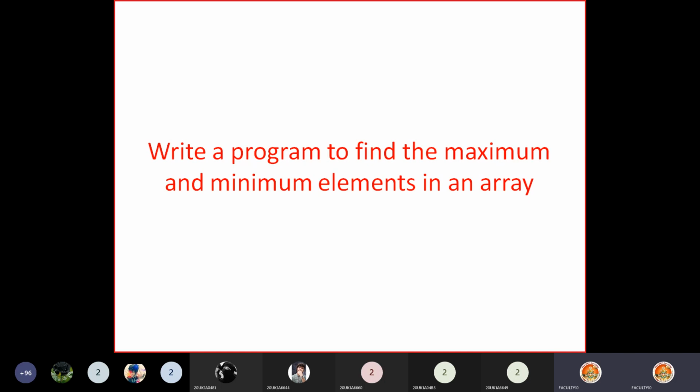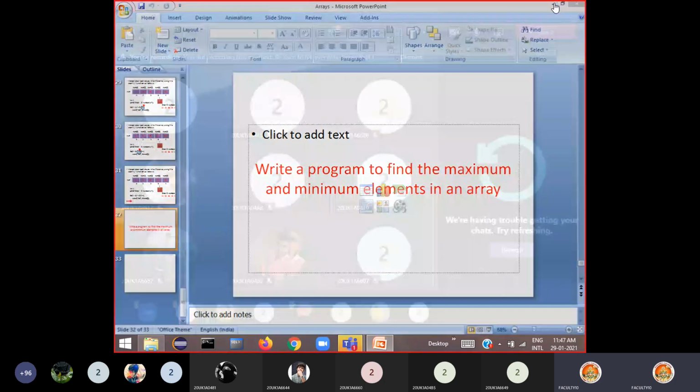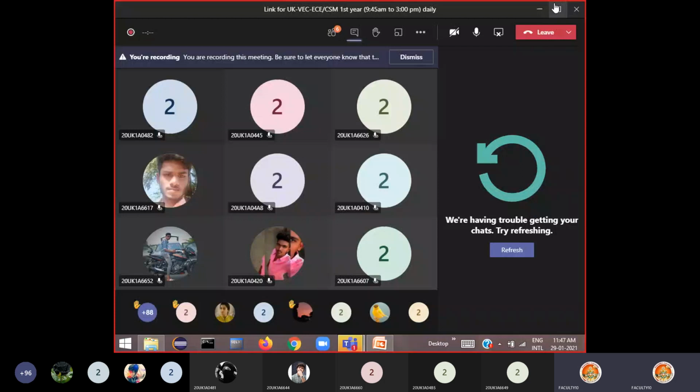Its applications are many, but the only thing is, when a list of numbers is given, how to find the maximum and minimum number. Please remember, when there is a list, you have to use a one-dimensional array. This should come into your mind. So directly I open Code::Blocks.